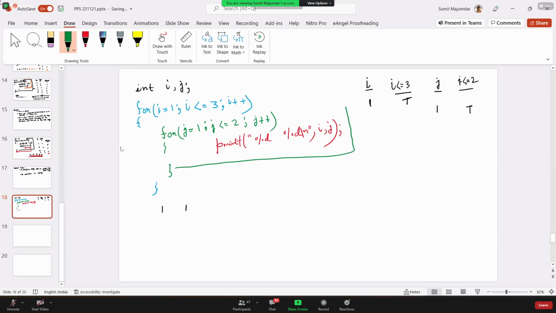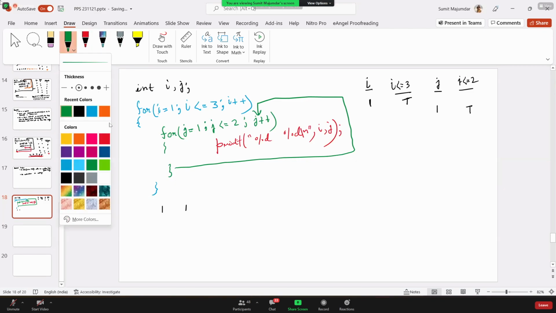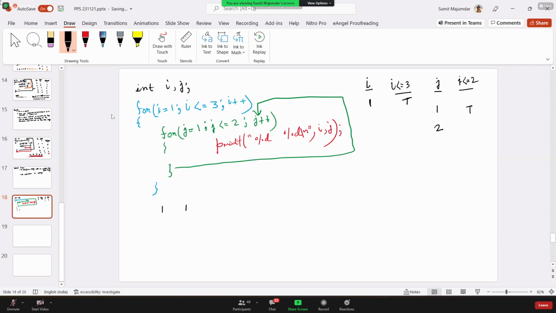From here, it will go back to the updation part of this loop. That is the updation of j, right? So j value will be 2. Is the condition true? Yes. So from here, it will come to here.